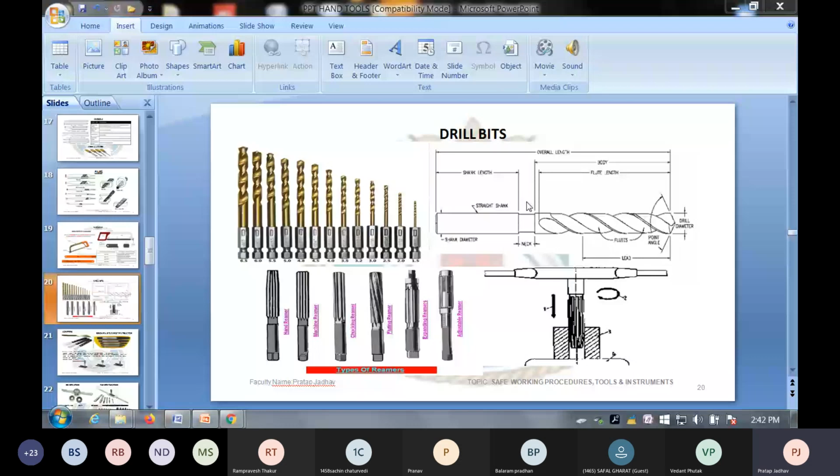Okay, so that is what we call the drill bit. The most important point you have to remember, whenever you are drilling a hole, you must mark the center of the hole with the help of a center punch to prevent the slippage of the drill bit on the surface of the job. And when you are drilling a hole, never drill a hole at one stretch.